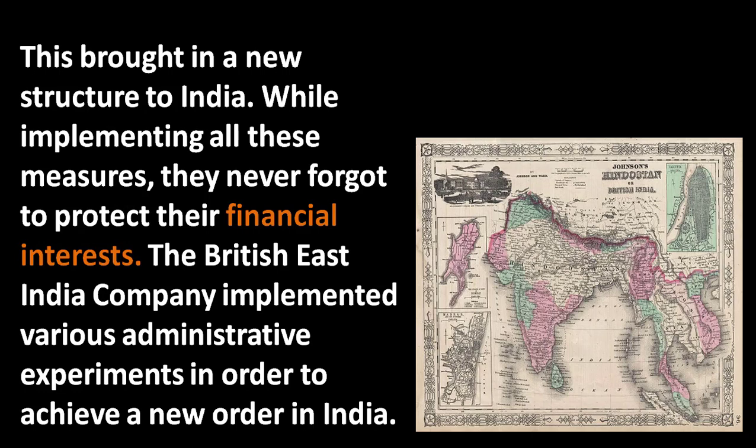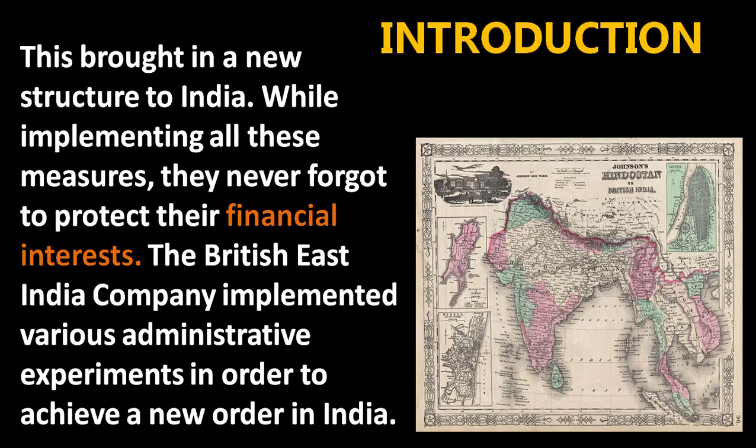While implementing all these measures, they never forgot to protect their financial interests. The British East India Company implemented various administrative experiments in order to achieve a new order in India. Let's come to what those experiments in the administrative method are.